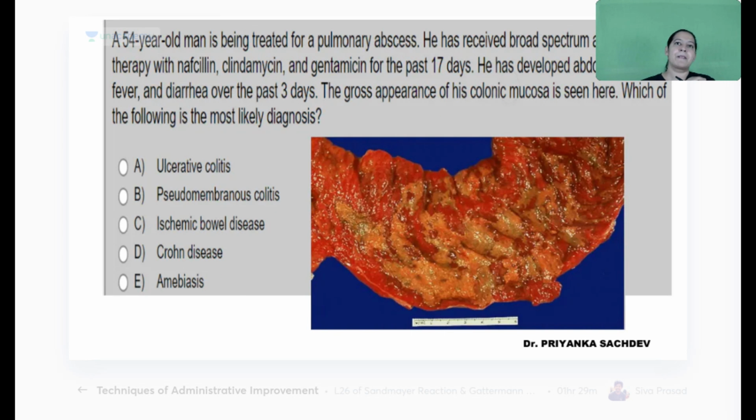Next question. This is the image in front of you. Okay, I will read the question. The question has some clues. A 54-year-old male treated for pulmonary abscess. He was having abscess in the lung. He received antibiotics for 17 days. Which antibiotics? Nafcillin, that's the penicillin, clindamycin and gentamicin. Aminoglycoside, clindamycin and penicillin. He received 3 antibiotics for 17 days. After 70 days, he has sudden severe abdominal pain and diarrhea and fever.